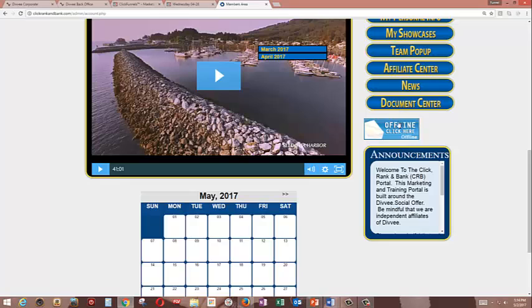Right here is where we have our support ticket system. Please don't send emails if you're in CRB. Send a support ticket. That helps us to organize support. I will tell you we will look at support tickets before we look at email, so folks who do support tickets are going to get a much quicker response.